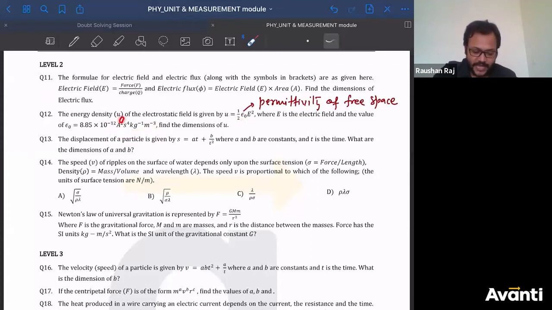Can I say this is ampere square? So A2. Second to the power 4, so T to the power 4. Kg inverse 1, so M inverse 1. Meter inverse 3, so L inverse 3. So actually they have given us the dimensional formula.